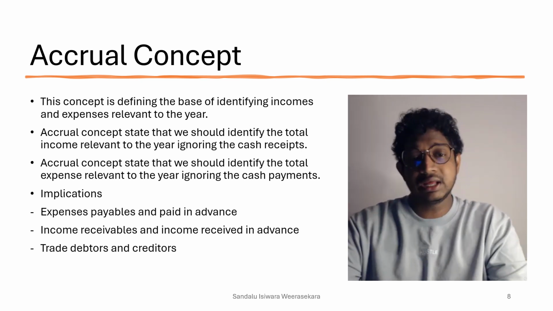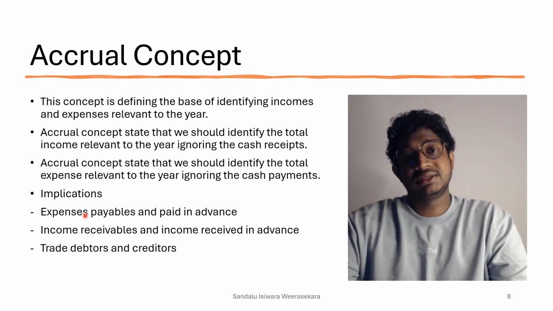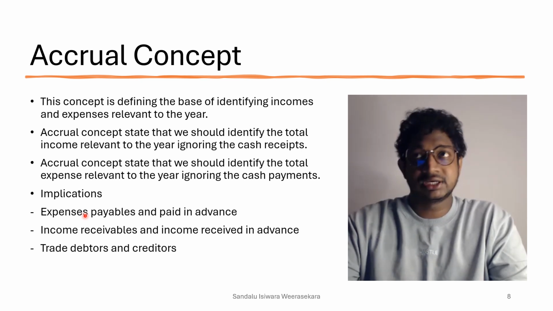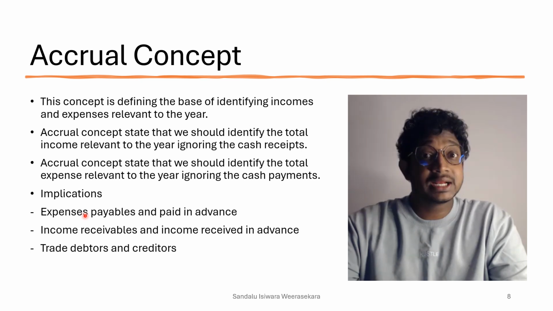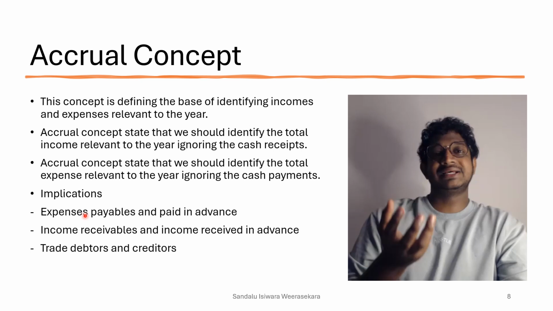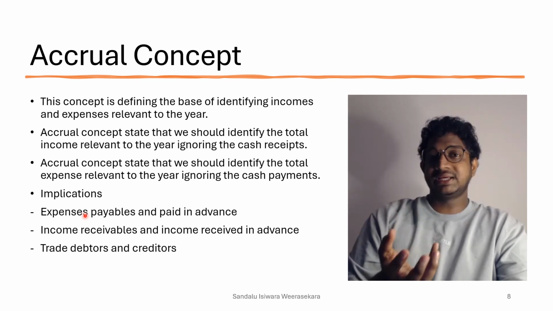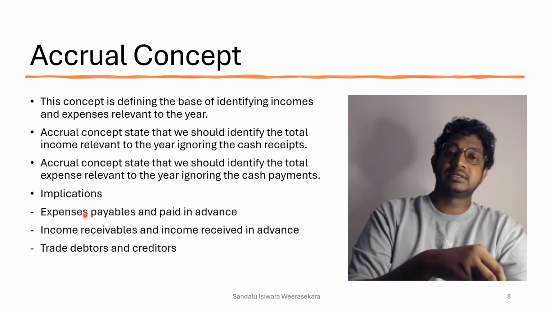So the implications are the accrual implications: expenses payables, expenses paid in advance, income receivables, income received in advance, right? And also sales debtors and creditors, because when credit sales happen, we haven't received money yet, but we consider credit sales as sales.